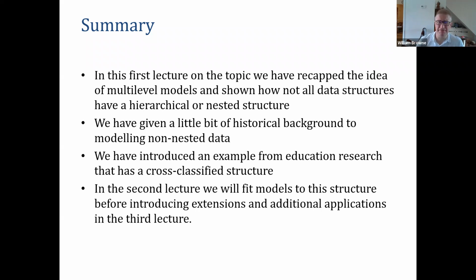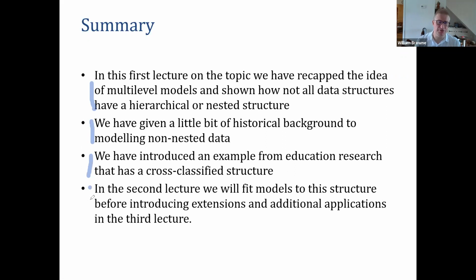So what I've covered in this first lecture is some recap of the ideas of multilevel models in general, and then shown, just by showing you these line and dot diagrams, that not all data structures have this hierarchical or nested structure. I've given you a little bit of historical background and a little bit about estimation of these models, and then we've begun to introduce an example from educational research, which has a cross-classified structure.